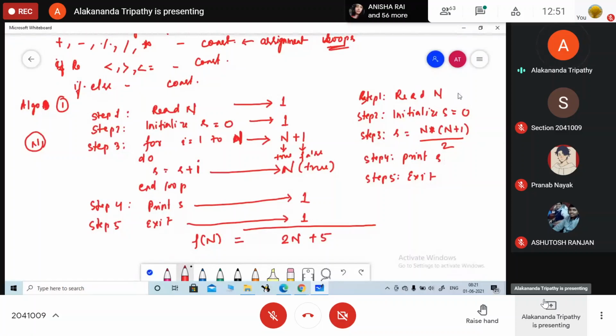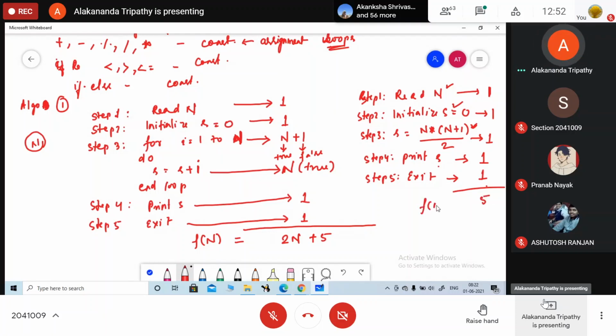Done. How many times will it be read? Every step here takes which value? Constant time, because here we are reading and initializing. Which type of operation is this one? Arithmetic operation, so it will take constant time. Print takes constant time, exit takes constant time. So here the value is 1, 2, 3, 4, 5: 5.